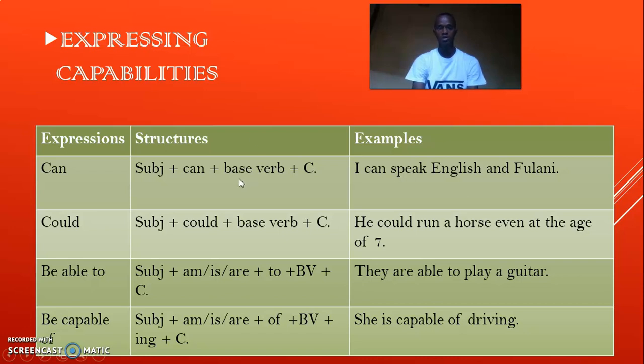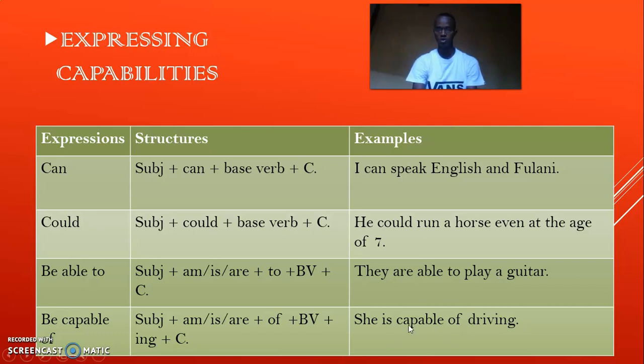Then, you take the base verb and the complement. I can speak English fluently. The same way for could. He could run a horse even at the age of 7. Now be able to, as in the previous chart, you can see the difference. They are able to play a piano. So after able to, we just take the infinitive form of the verb.